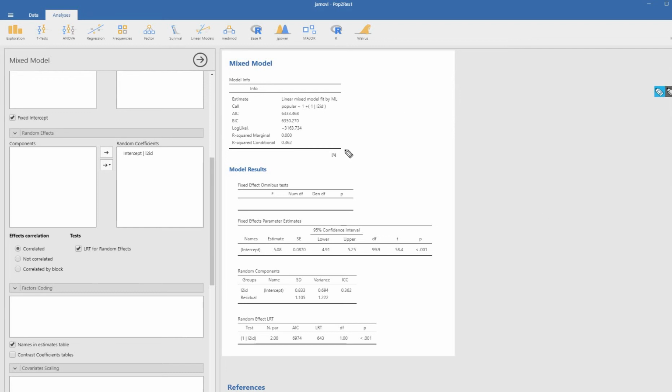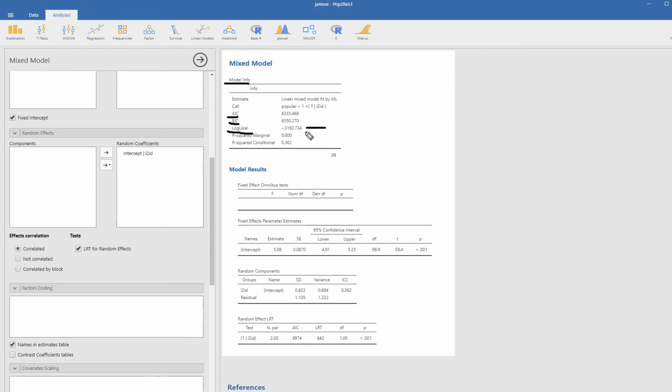So looking at our output, you'll see first off some model fit information at the top, and you'll see that we have AIC and BIC and log likelihood, and these are three approaches to evaluating the fit of your model, but these are not really useful for evaluating a single model. They're most useful when it comes to making model comparisons. So just looking at the numbers by themselves is not going to tell you very much about the fit of a specific model, but when you're comparing different models, that's where it's going to be most valuable.